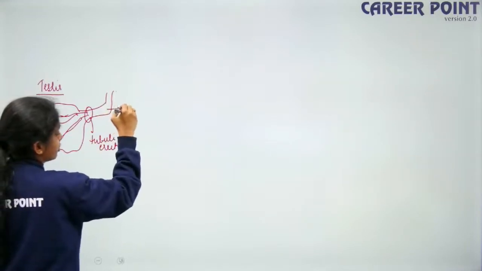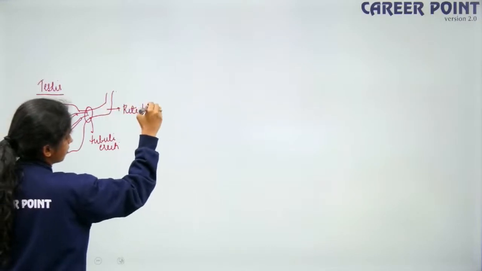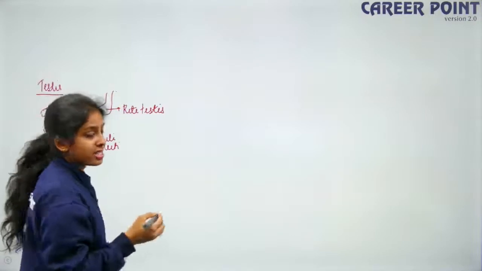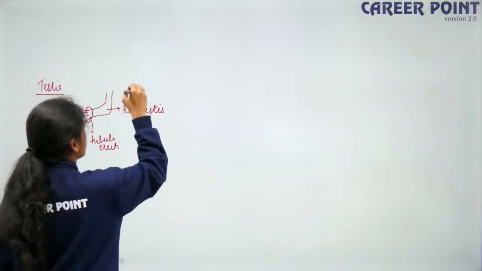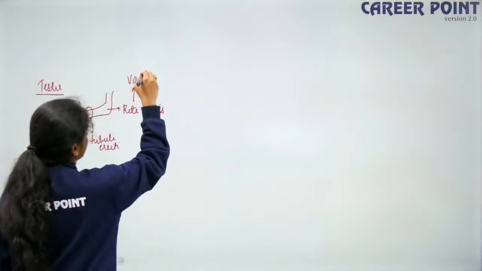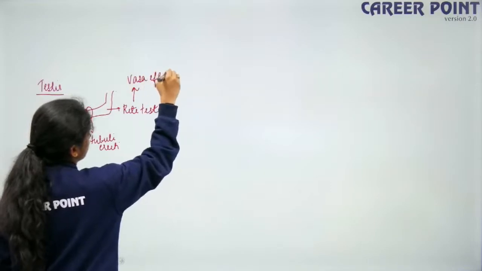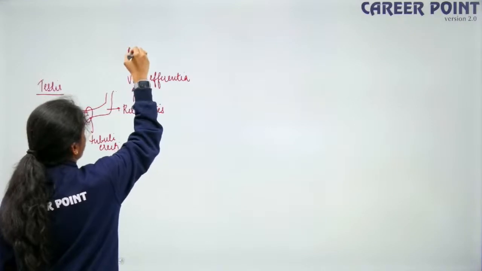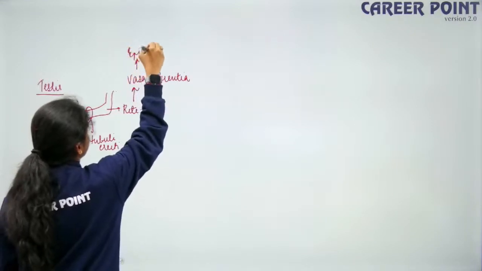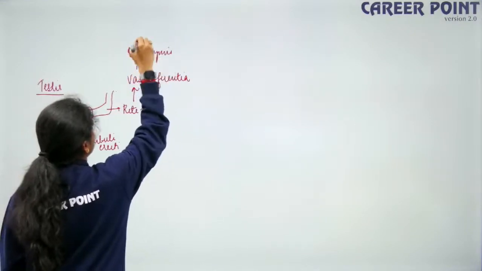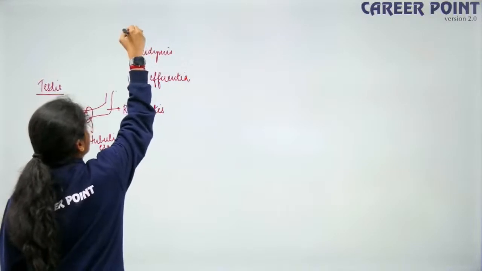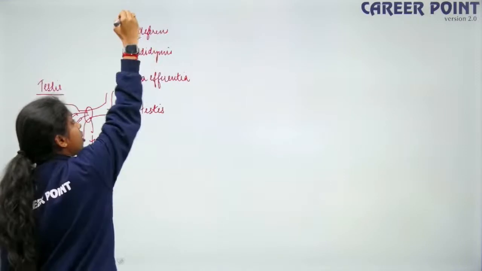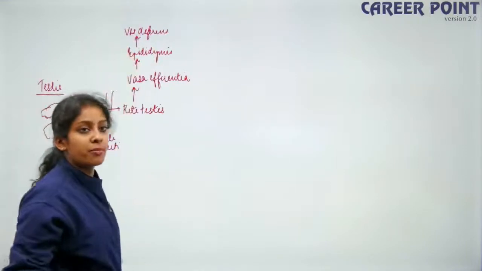Then they open into the rete testis. From the rete testis, it moves into the vasa efferentia, then into the epididymis, then into the vas deferens. This is the order in which it reaches the abdominal cavity.